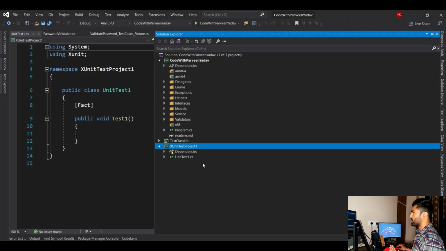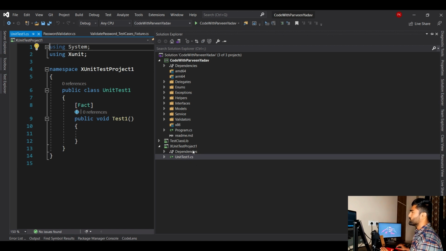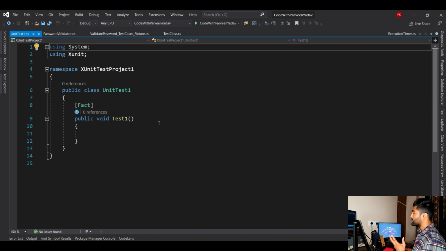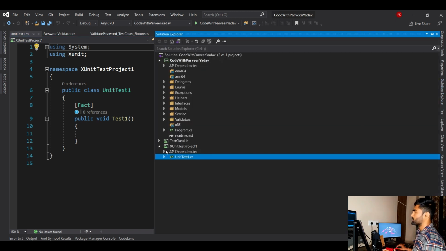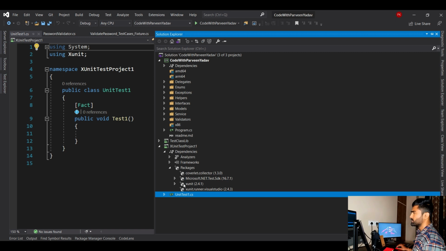Okay, now it is fine. Here you go. So this is the class, right? If you see, this project has been created. Since you have selected XUnit, you don't need to install any library externally from the NuGet package. If you go to dependencies, you will see inside the packages, here you go, XUnit, right? So just select XUnit and your XUnit test project will be ready. Okay, perfect. This is how you can create it.